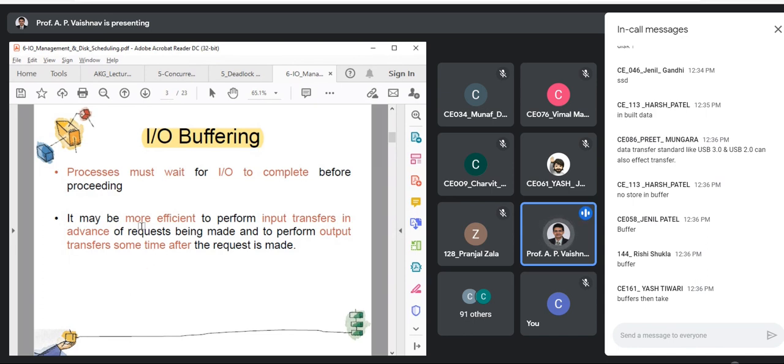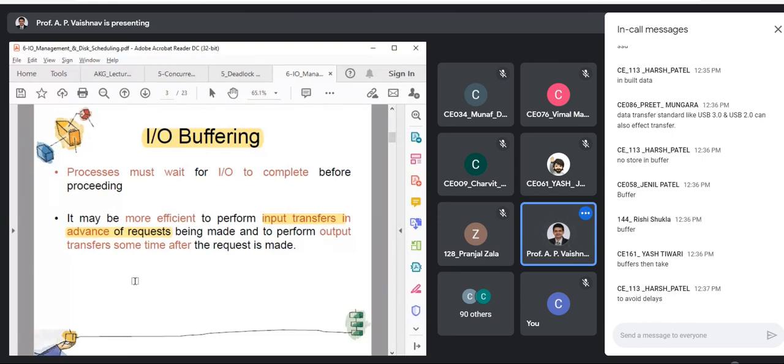Generally it is efficient to perform input transfers in advance. Why is it beneficial to perform input transfer in advance? So that we can avoid delay. That's correct. Your next data which you require is already there in the buffer, so your speed can get increased.